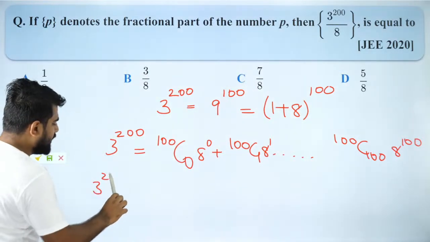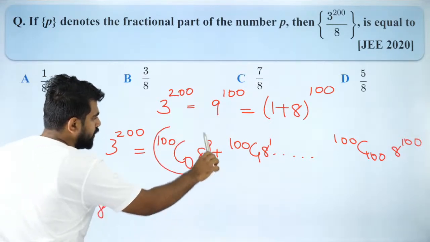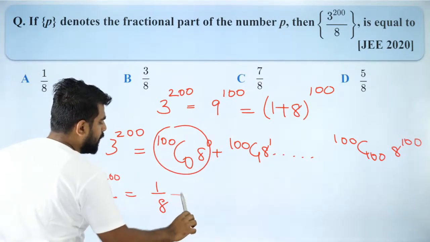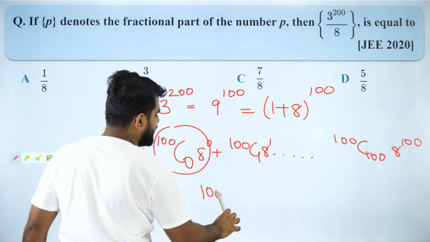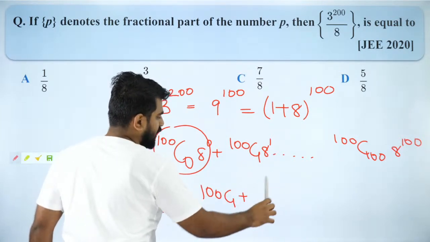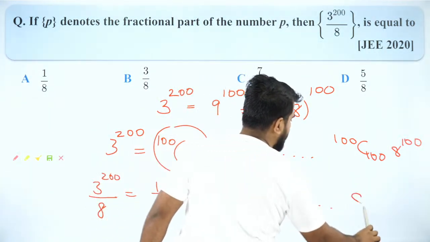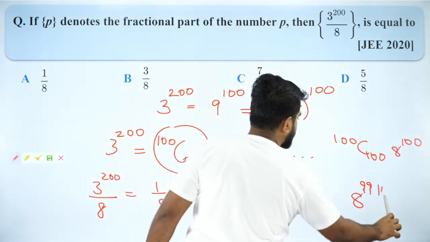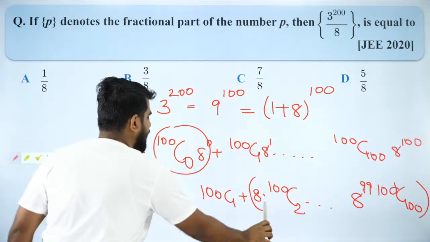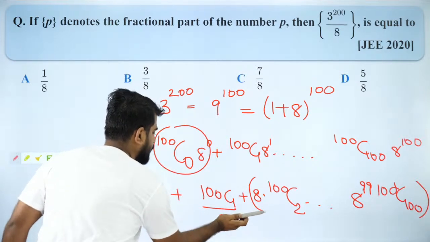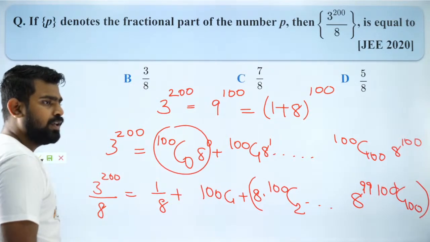If I divide by 8, I'll get 3 to the power 200 by 8 is equal to 1 by 8, plus some integer: 100C1 plus 8 into 100C2, all the way up to 8 to the power 99 into 100C100. Is that okay? After I divide by 8, this is what is left out.